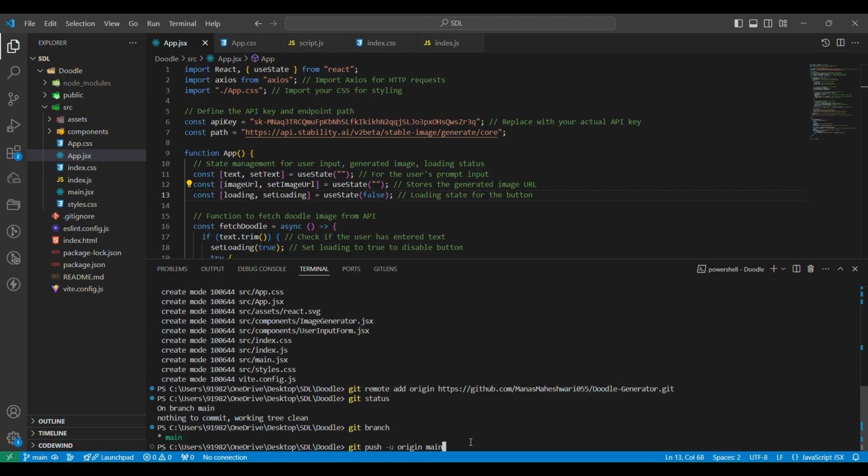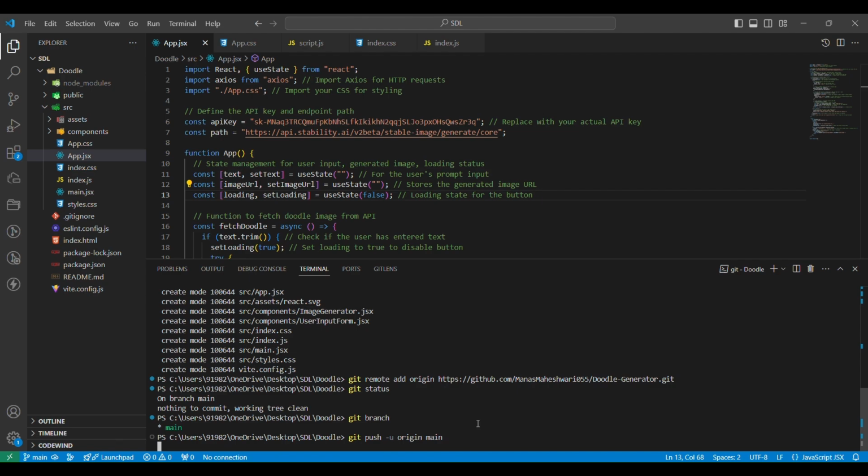And accordingly, you can push to a particular branch using git push -u origin and then the branch name. So here our branch name is main, so we will write main. And please check the git branch here, it can be master here for some of you. So yeah, when we press enter.